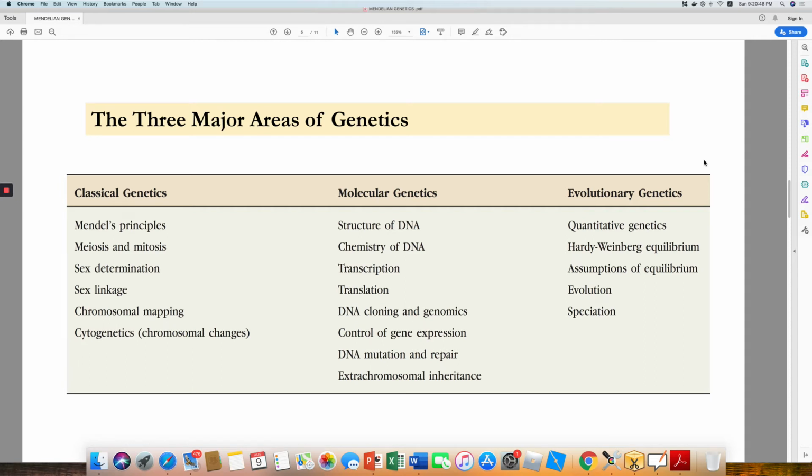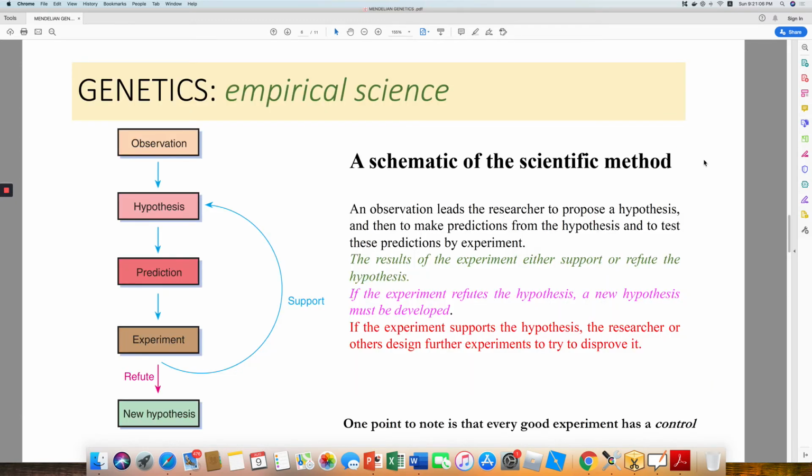The third section is evolutionary genetics, in which we study population genetics and quantitative genetics, as we call it, in which we study the Hardy-Weinberg equilibrium, the assumptions of this equilibrium, evolution and speciation. Now, genetics is an empirical science.